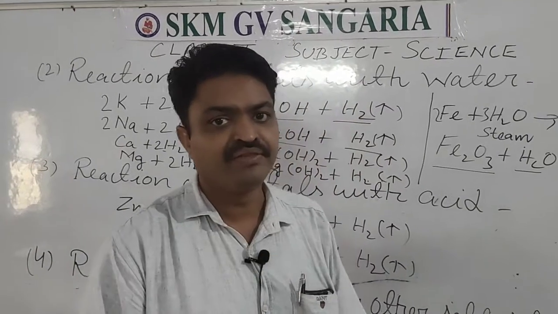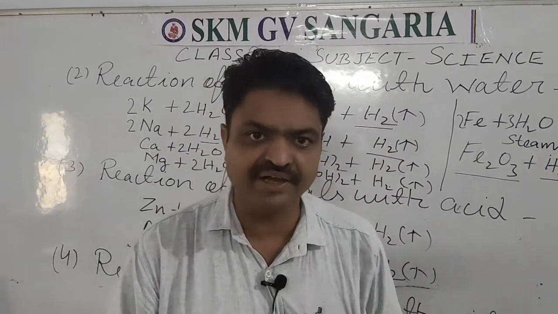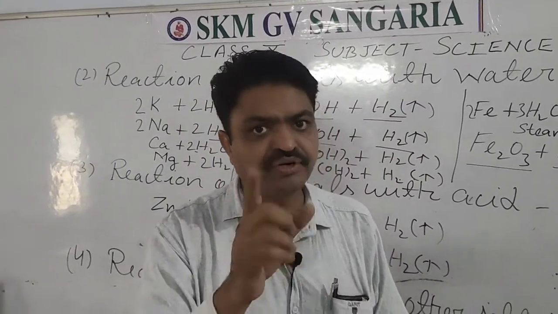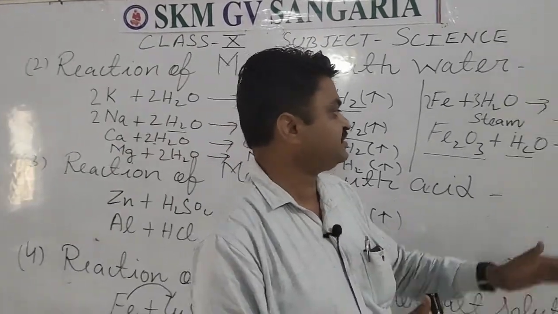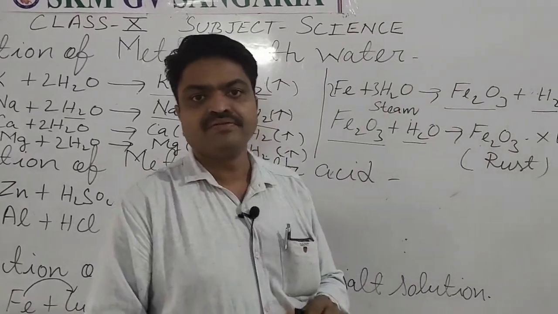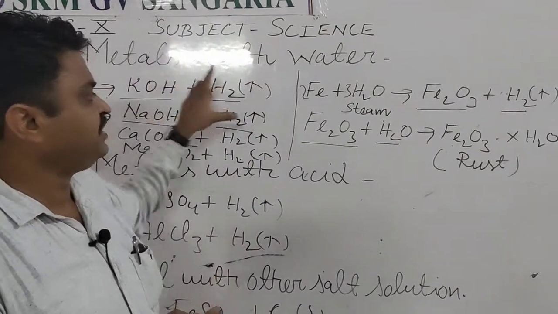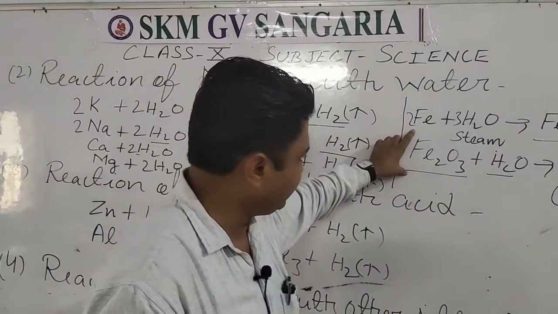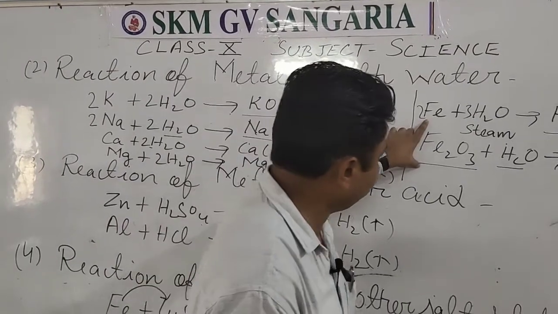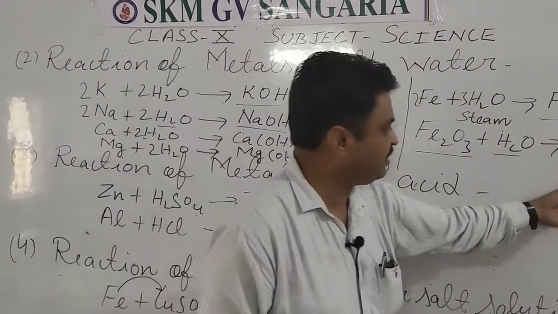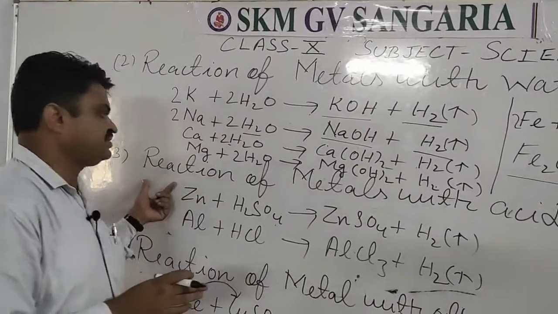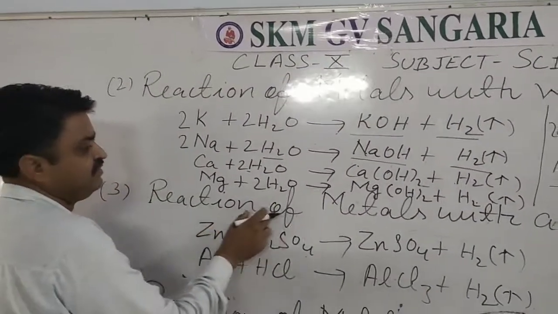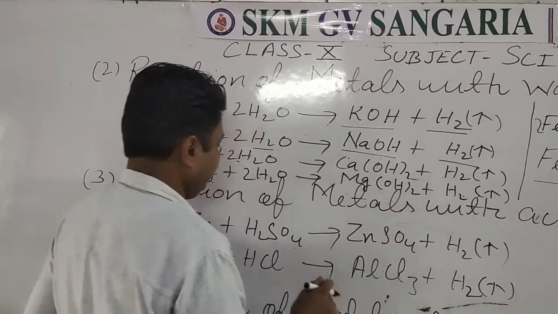They form metallic oxide, and due to that metallic oxide, corrosion or rust takes place. So when metals like iron react with water, they form rust.